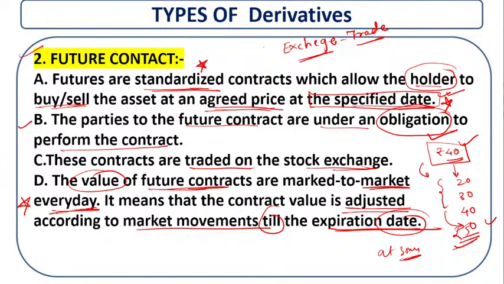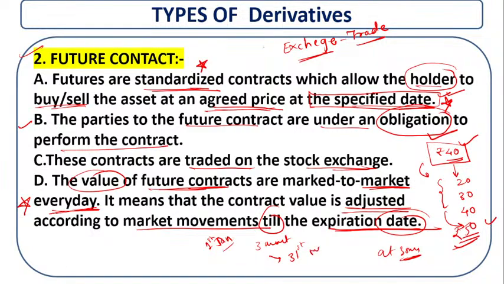In simple words, in a future contract the value of the contract is fluctuated or adjusted according to the market movement till the expiry date. Suppose there is a 3 month duration, and they agreed for the 1st of Jan: Jan, Feb, March.